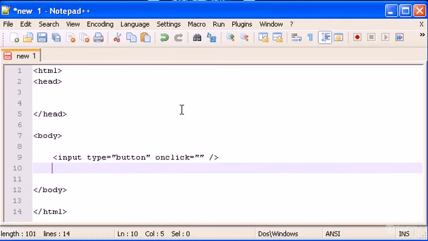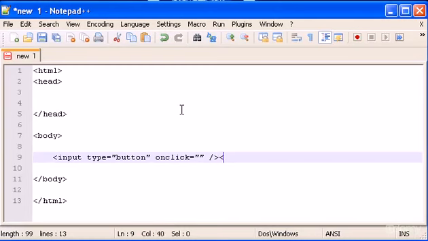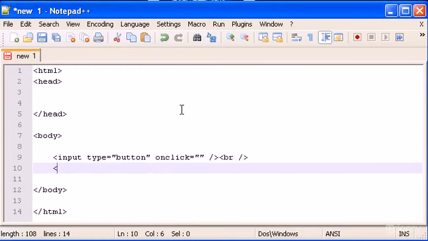After this, let's type here a line break, and in here let's create a div id equals result, and that's it, and close div.